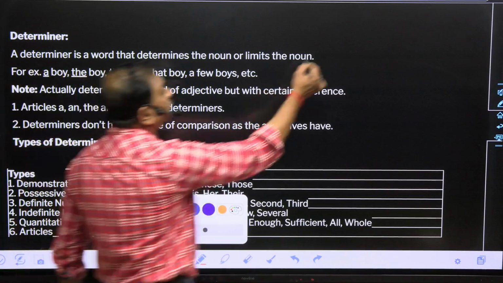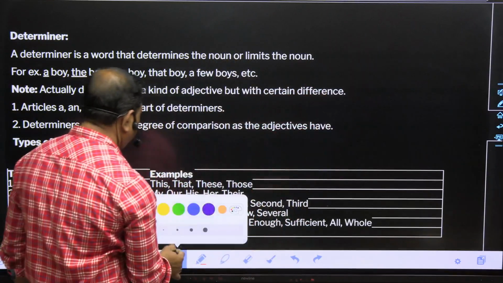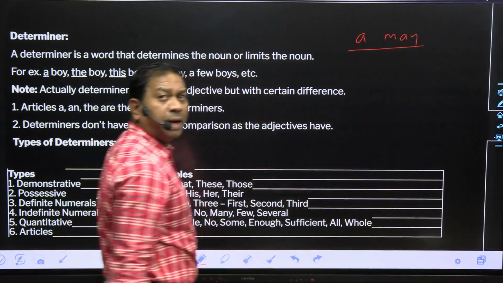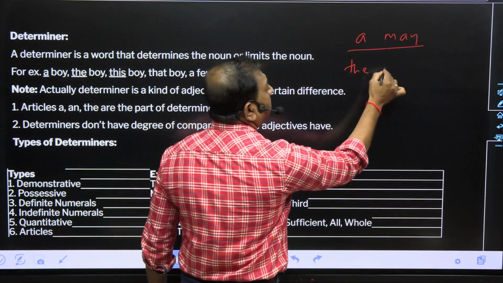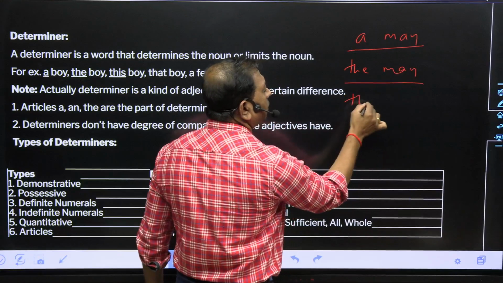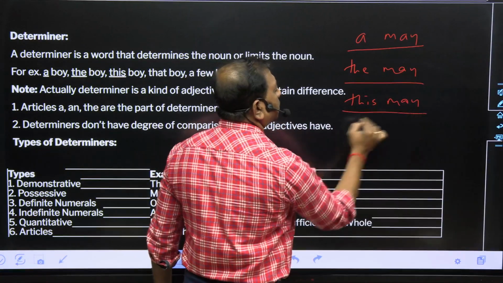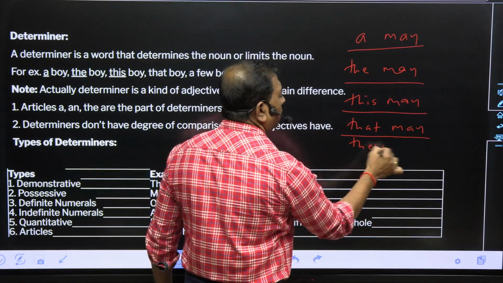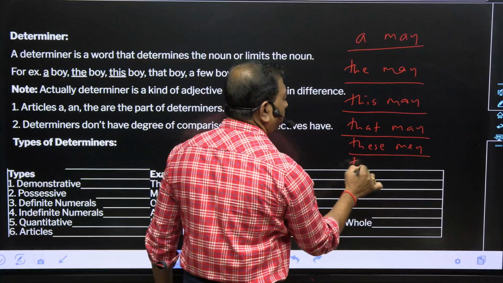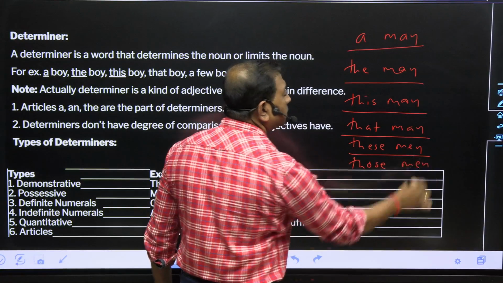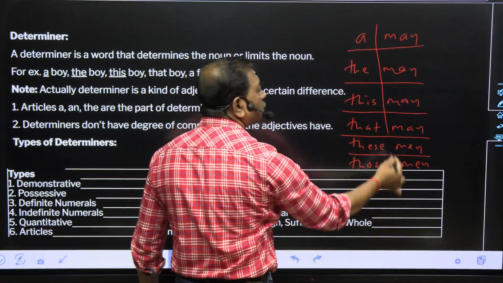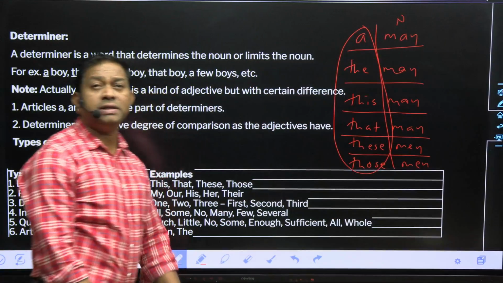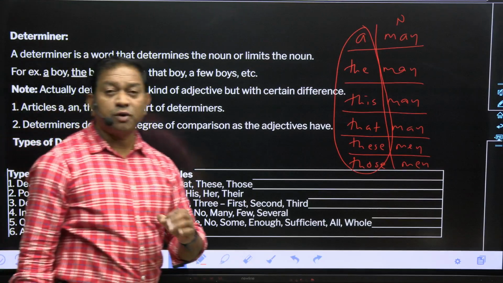My dear, suppose when I say a man, a man, correct? Is it visible to you? A man. Same thing, the man. This man, of course, and very simple, that man, these men, and of course those men. If you observe here, man or men is common, they are nouns, and all these determine that noun. That's why it is called a determiner.